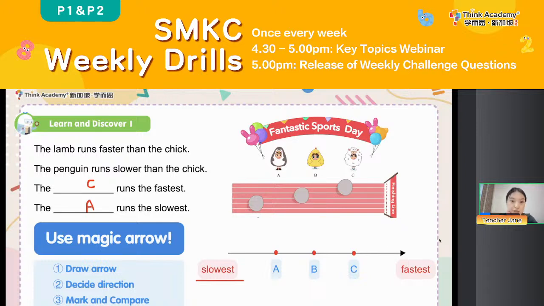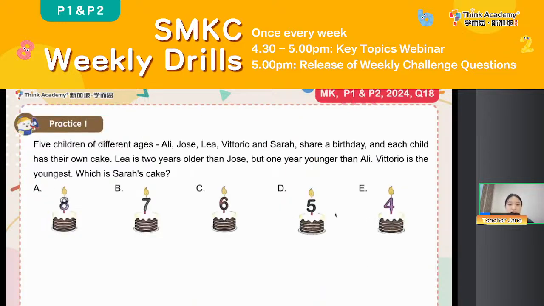Okay, so let's do a quick review. Just now, when we do some logical things, for example, we have some clues, then the magic arrow can help us order the items, okay? You can write down from the slowest to the fastest or something. Sometimes if the question is about who is the quickest, who is the slowest, who is the highest, who is the lowest, you can also use the magic arrow. Okay, everyone, quite interesting, right? And then this time, let's try it.